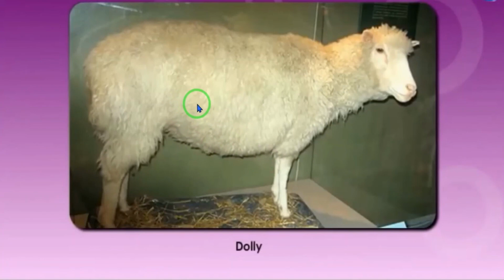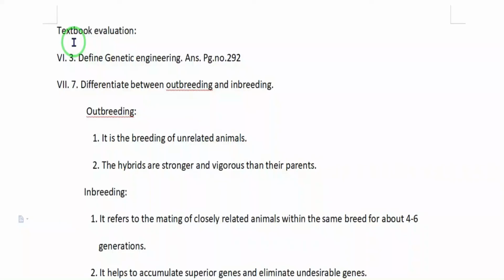This Dolly also produced several offspring through sexual reproduction. So Dolly was a cloned sheep, but produced several offspring through sexual reproduction. At last this Dolly died due to lung disease.